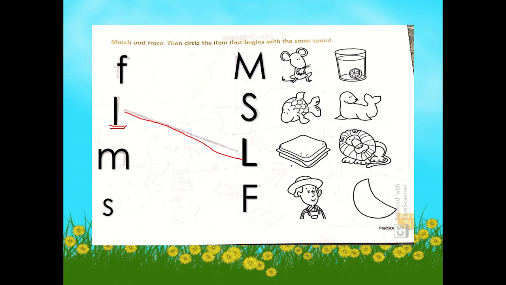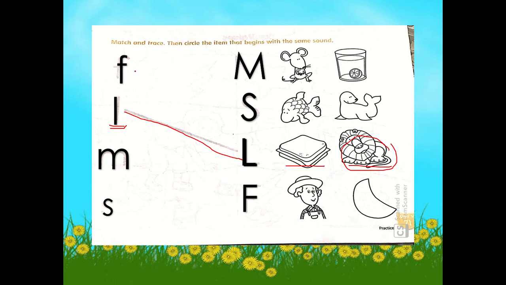Now, look at the pictures beside the letter L. The sandwich and the lion. Which of these two objects begin with the L sound? The sandwich or the lion? Very good. It is the lion. So, we will circle the lion.